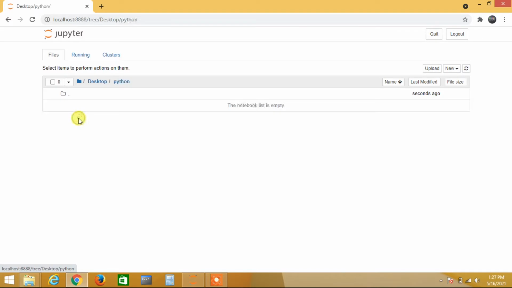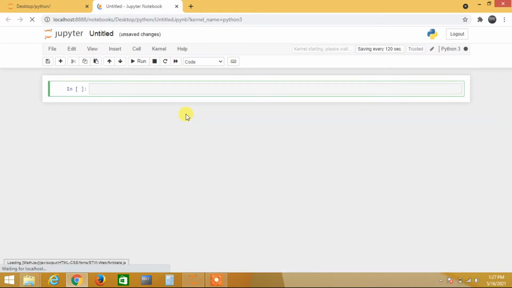Open this folder, go inside that folder, then here click on New, then create Python 3, right? Click on Python 3 and it will create a new file for you. It will be completely empty. This is the actual window when we open our Jupyter Notebook file.